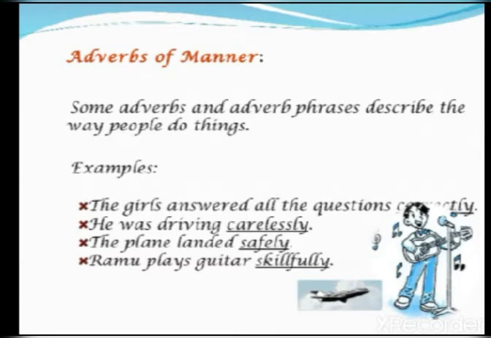So it is the adverb. Third: the plane landed safely. The word safely shows the manner. Fourth: Ramu plays the guitar skillfully. So what is the adverb? Skillfully.